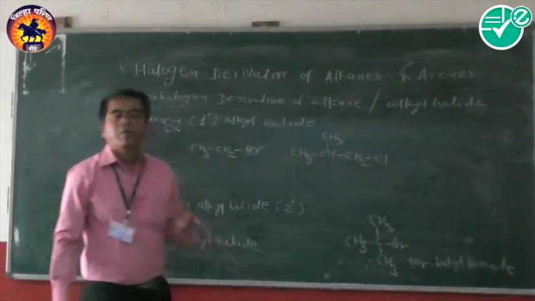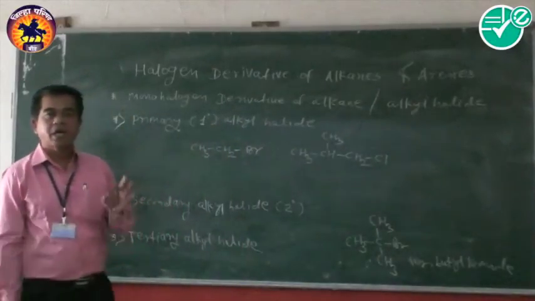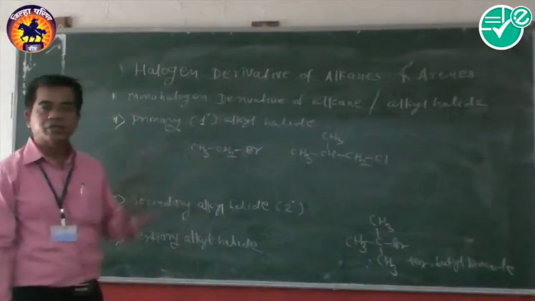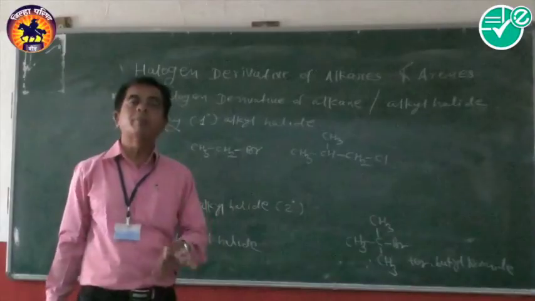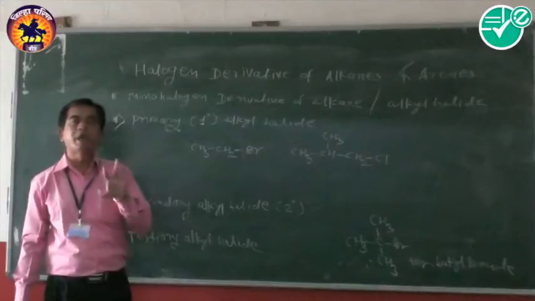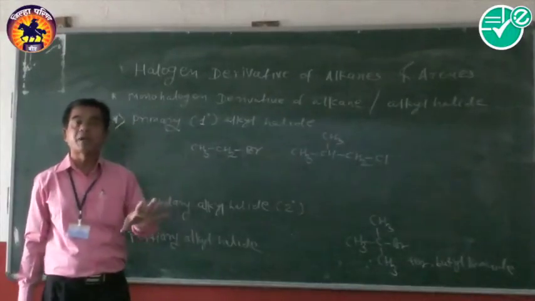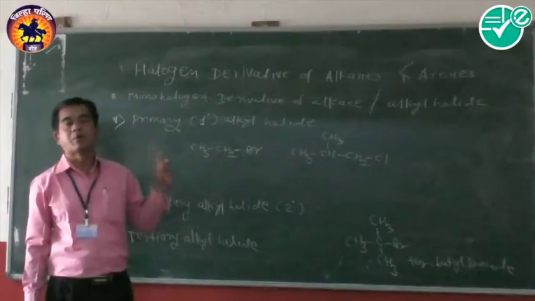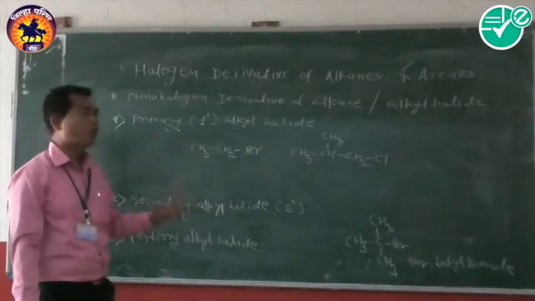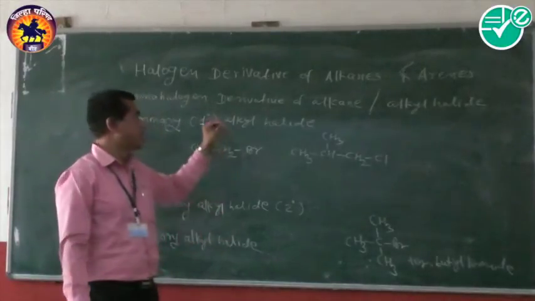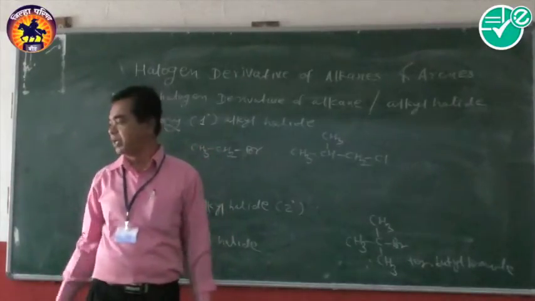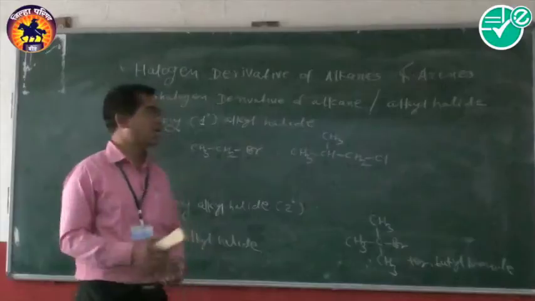In this way, monohalogen derivatives of alkanes are classified as primary, secondary and tertiary alkyl halides, and this classification depends upon the type of carbon atom which is attached to the halogen atom. Where it is attached to a primary carbon, that is called primary alkyl; where a secondary, secondary alkyl; and where a tertiary, tertiary alkyl. In this way, we classify primary, secondary and tertiary alkyl halides as the classification of the monohalogen derivatives of alkanes.